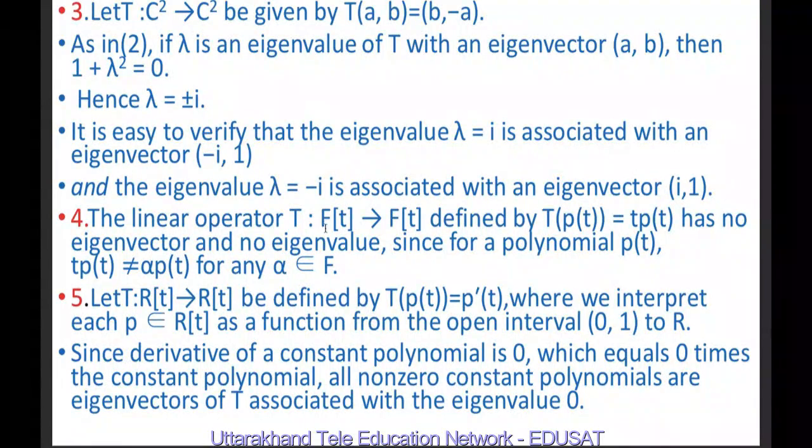The linear operator T from F[t] to F[t], where F[t] means the space of polynomials, defined by T(p(t)) equal to t p(t), has no eigenvector and no eigenvalue, since t p(t) is not equal to alpha p(t) for any alpha belonging to F. Also, if T is an operator from R[t] to R[t] given by T(p(t)) equal to p dash t, where p dash t is the derivative of p(t), where we interpret p belonging to R[t] as a function on the open interval 0 to R, since the derivative of a constant polynomial is 0, which equals 0 times the constant polynomial, all non-zero constant polynomials are eigenvectors of T associated with the eigenvalue 0.